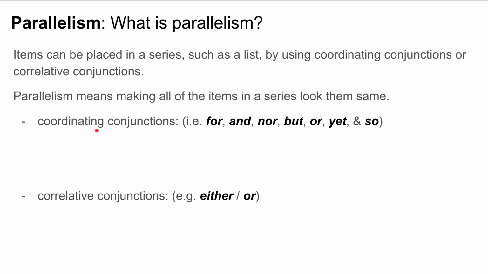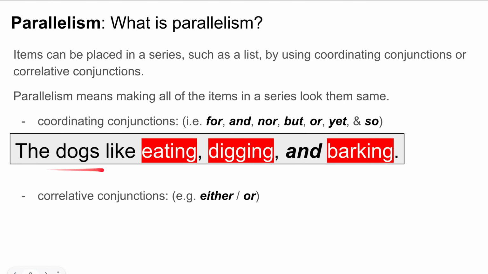Let's look at some examples. Okay, let's look at an example using a coordinating conjunction. And for those of you who are not familiar with coordinating conjunctions, or what that means, they are for, and, nor, but, or, yet, and so. All of these words are coordinating conjunctions. So let's look at an example. The dogs like eating, digging, and barking.